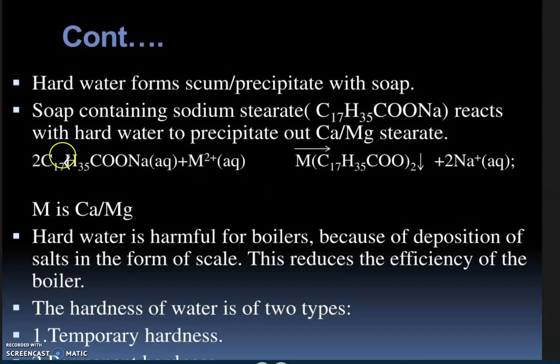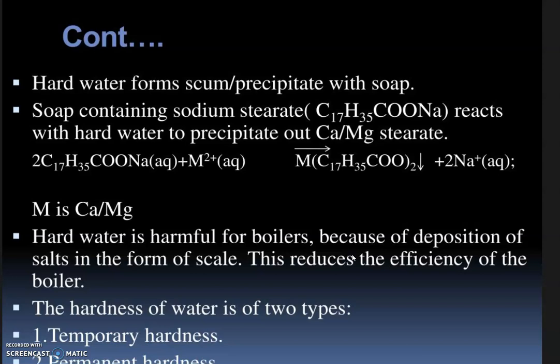It's a precipitation reaction: when sodium citrate is reacted with any element such as magnesium or calcium, it produces this organic compound and this salt of magnesium and carbon precipitate. This M is either magnesium or calcium. It is very harmful for boilers because deposition of the salts forms a scale. This reduces the efficiency of the boilers.